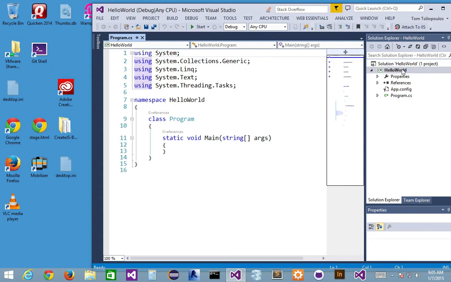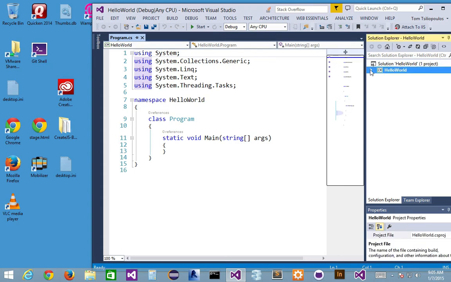For example, this is my first project, right? Here's my project inside the solution. And if you remember how this works, and again, I don't know how some professors work it out, but some of them might work it out so that for every lesson, lesson 1 would be the actual solution, and then Hello World would be my project. That's fine. You can do it that way. But for me, I'm just going to make one at a time for now, and next week will be our first official lesson for the class, and then we'll do things a little differently. Okay, so here's my Hello World.